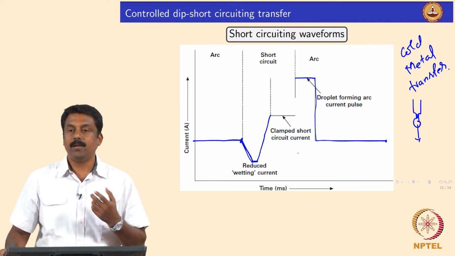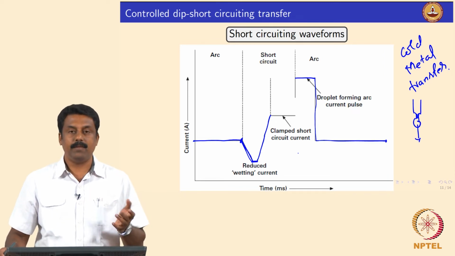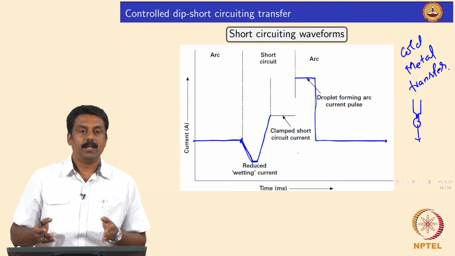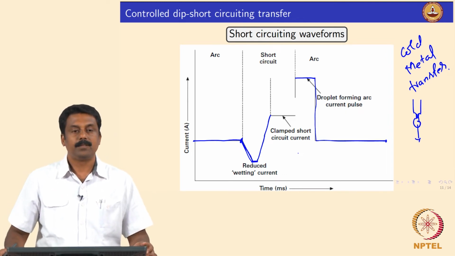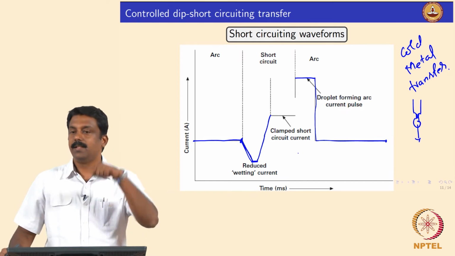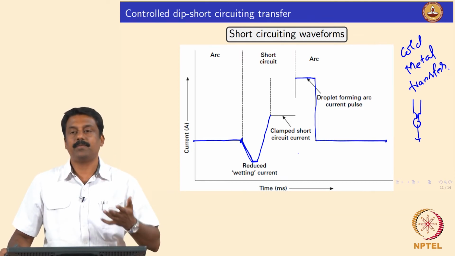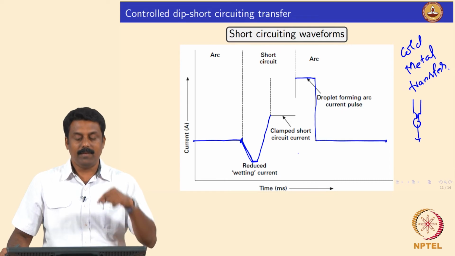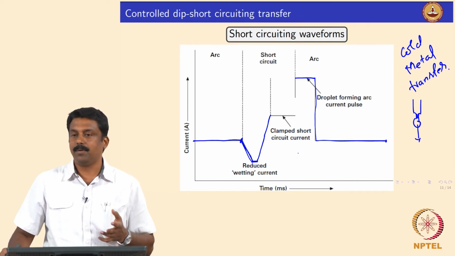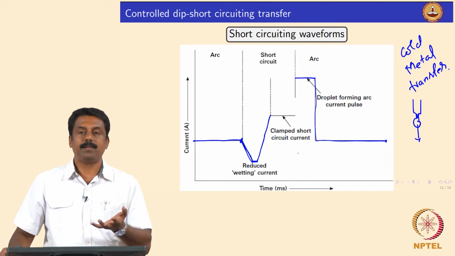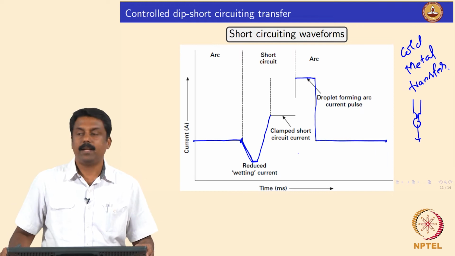Okay. And you can also achieve a similar productivity because the cycle is the same as in the pulsed GMAW. So, we make sure that every pulse, every short circuiting, one droplet is transferred, and we can play around with the retraction and the forward motion of the electrode, and the short circuiting event would determine the number of droplets transferred per cycle. Yes, it is clear.